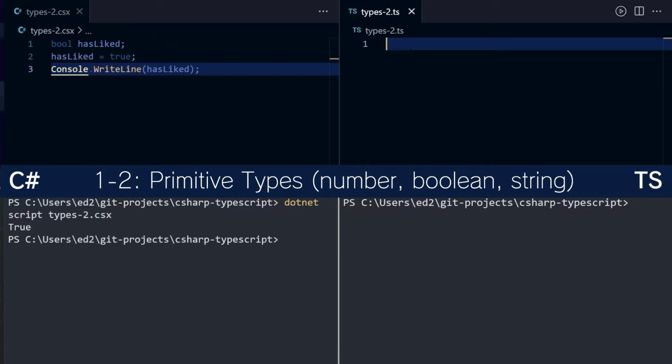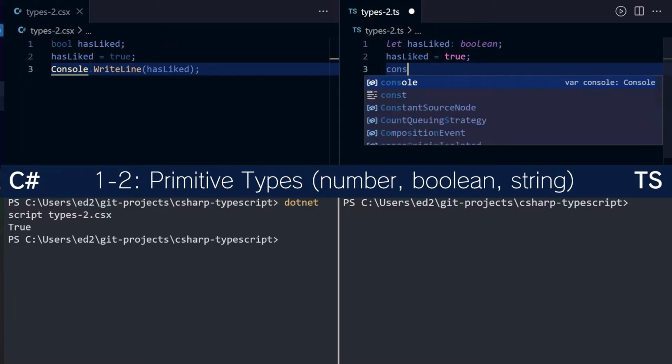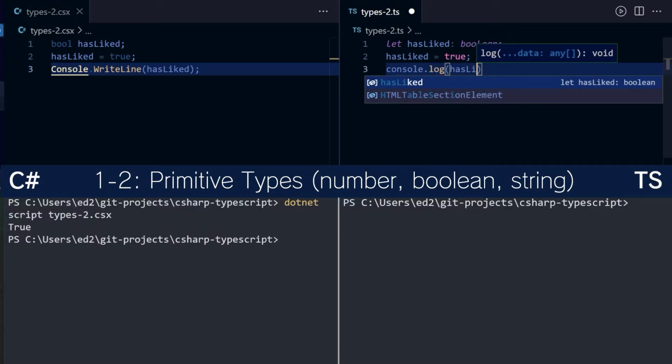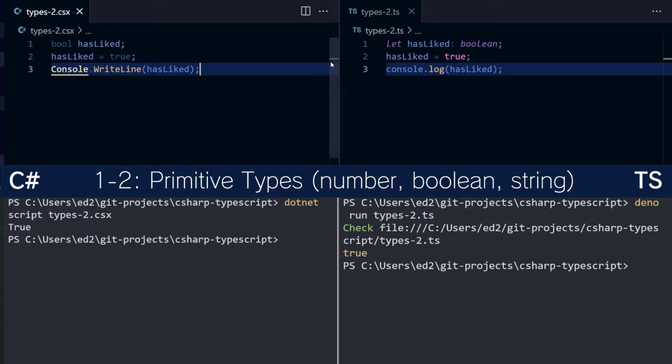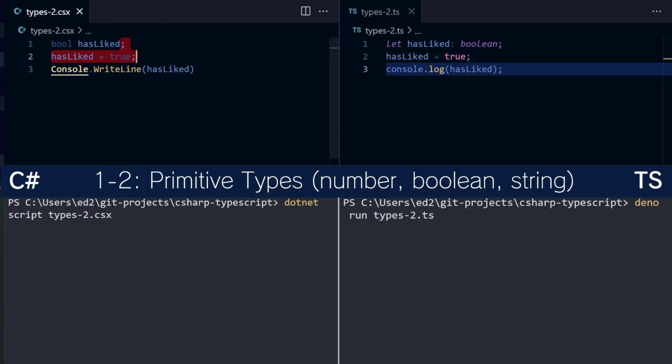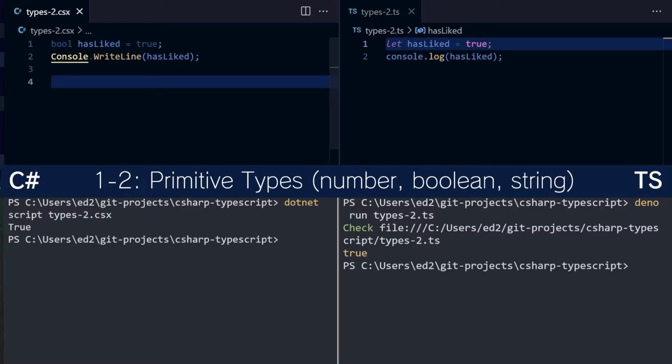In TypeScript, the equivalent would be let hasLiked: boolean. You can't just use bool, that doesn't work. Boolean. You can do hasLiked = true, like so, and then console.log(hasLiked). If we run it, we get true. So far so good. We can obviously join the assignments together like so, which has no change in behavior. True, true.